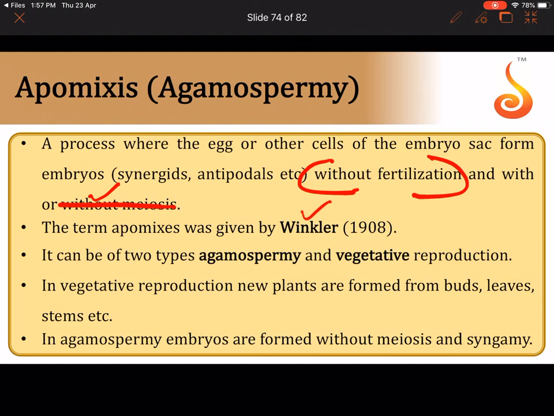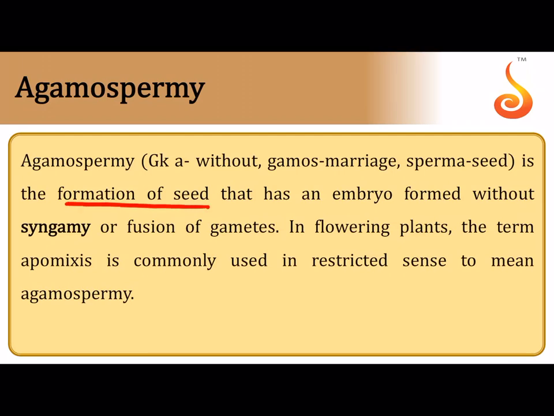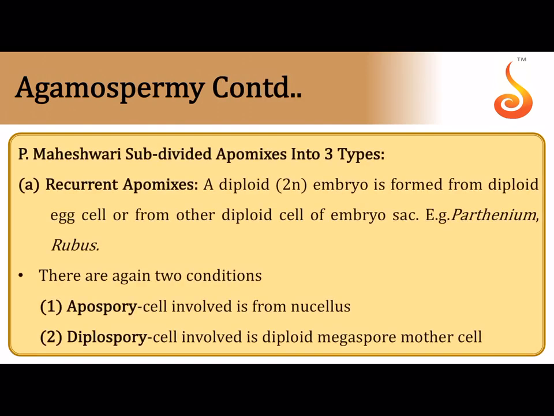The term was provided by Winkler. It can be of two types, agamospermy and vegetative reproduction. Let us talk about agamospermy. In agamospermy, there is formation of seed without fusion of gametes, without the formation of a zygote. Now what are the different types of agamospermy? Remember, in higher plants, agamospermy and apomixis are used interchangeably.